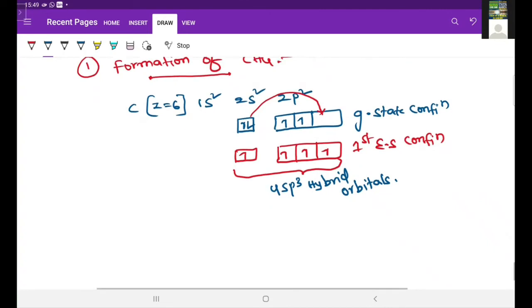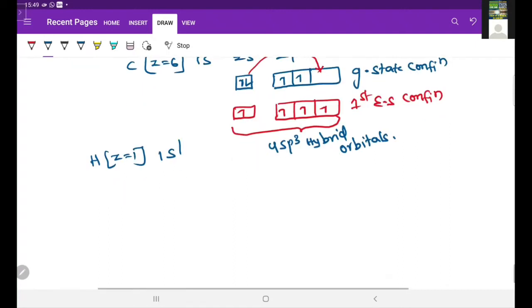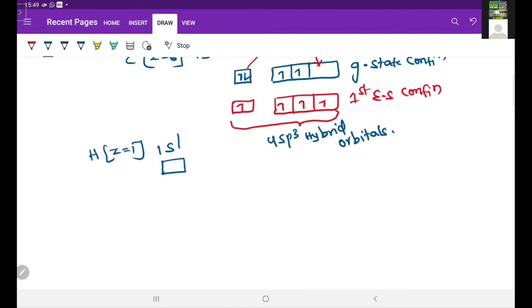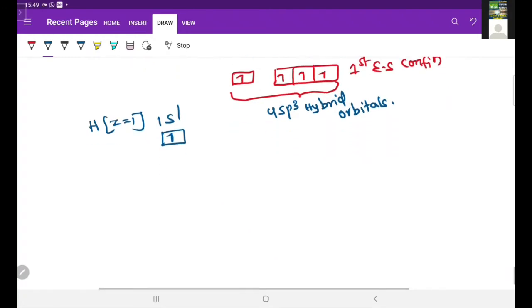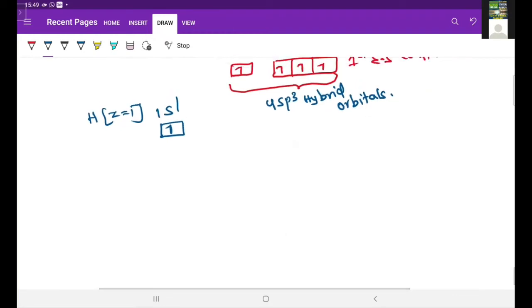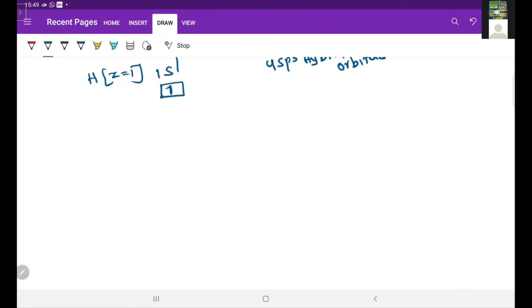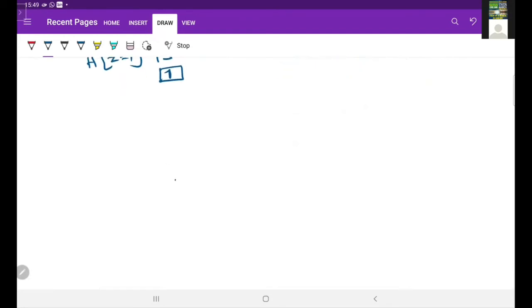Now one more element, hydrogen, is there. That hydrogen atomic number is 1 and its electronic configuration is 1s1. So it has 1 electron in the s level. After the 4 sp3 hybrid orbitals are formed in carbon, those sp3 hybrid orbitals are arranged in a tetrahedral geometry like this.